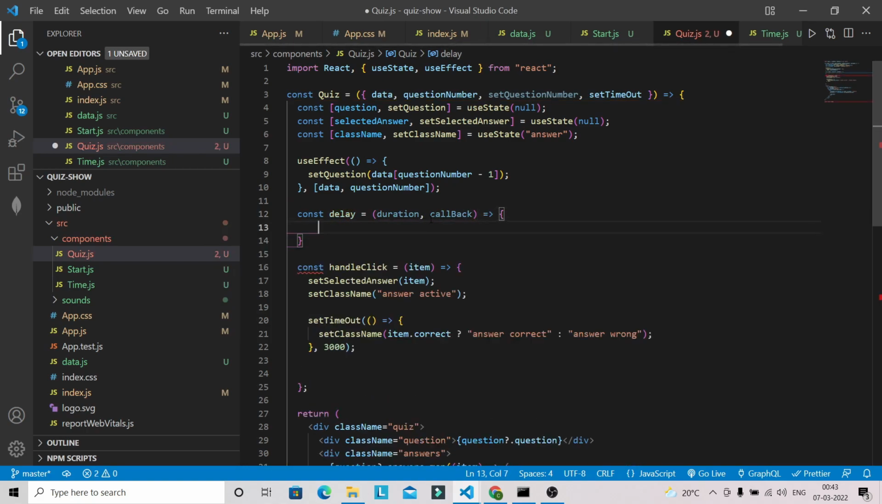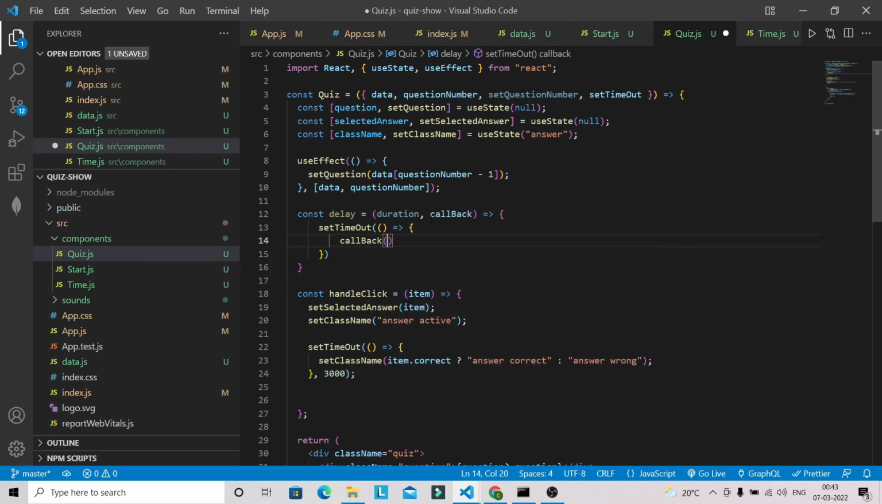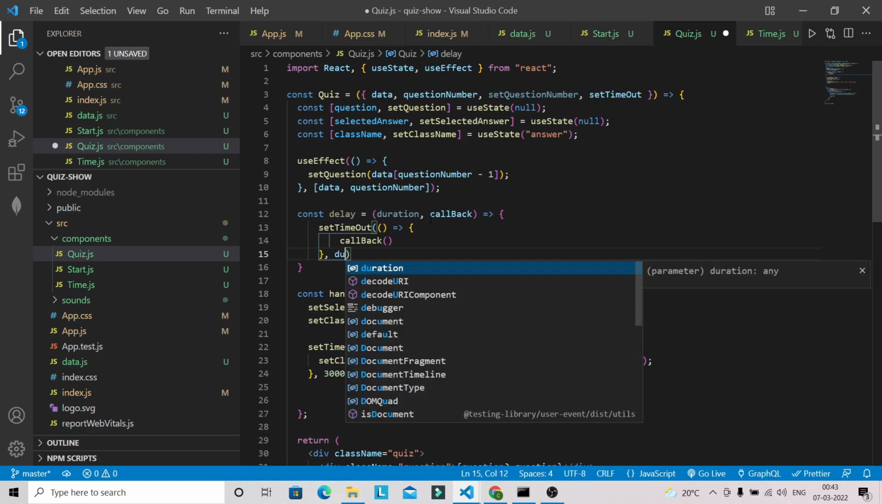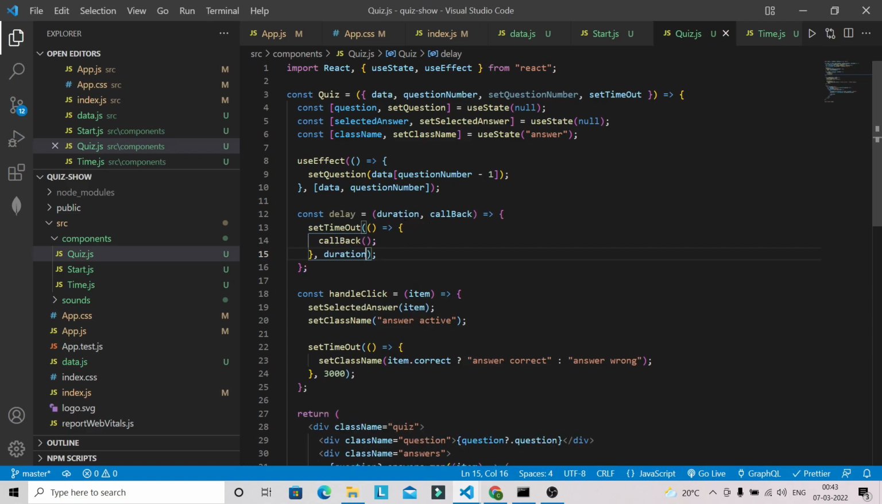After that, we can use set timeout here, and we can just do a callback, along with the duration. Let's save this one, and now we can use this inside our handle click.